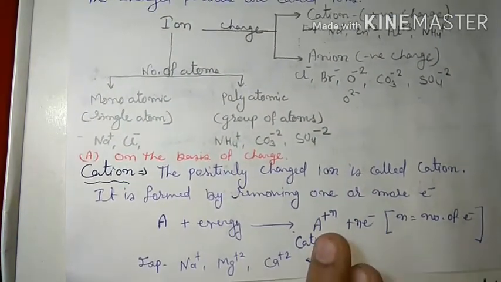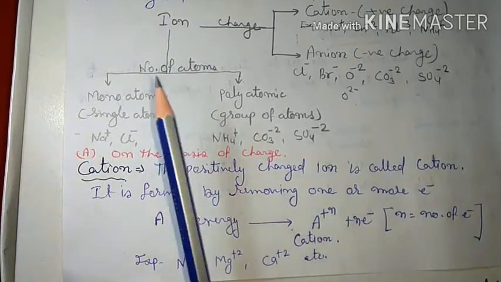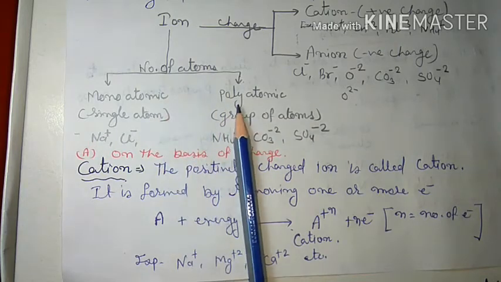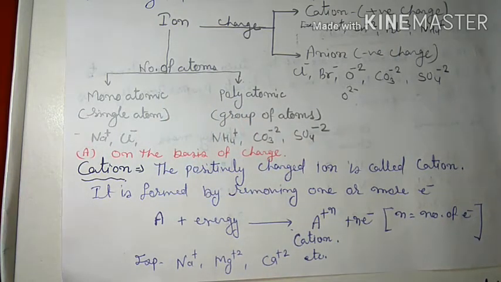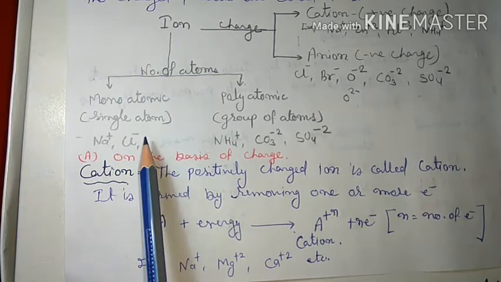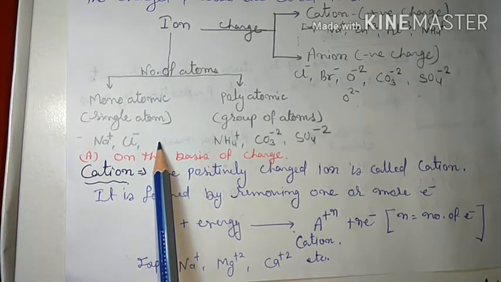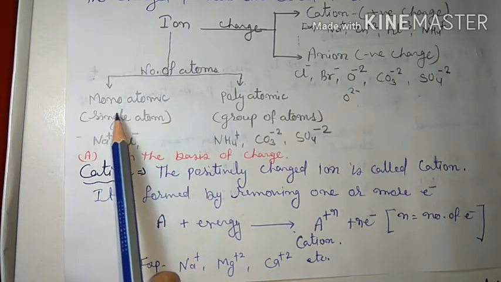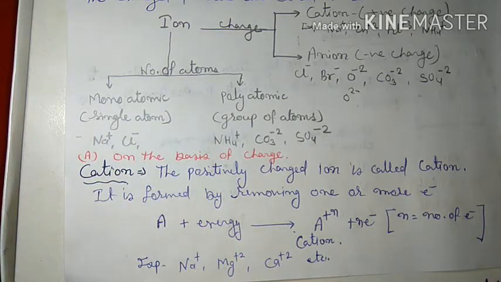On the basis of number of atoms, ions are grouped into two categories. One is monoatomic and second is polyatomic. Mono means one atom. When a single atom has charge, like Na+, Cl-, Br-, Zn2+, Al3+, etc., that comes in the category of monoatomic ions.